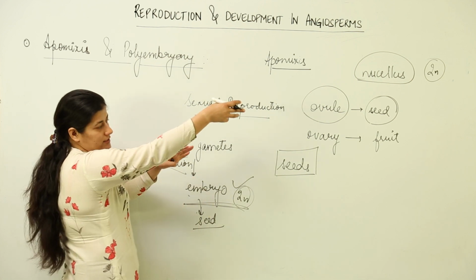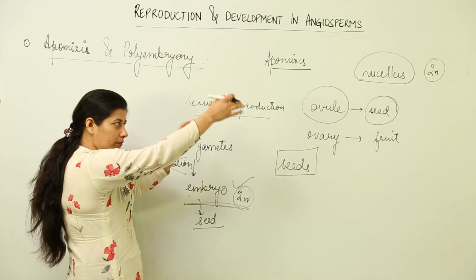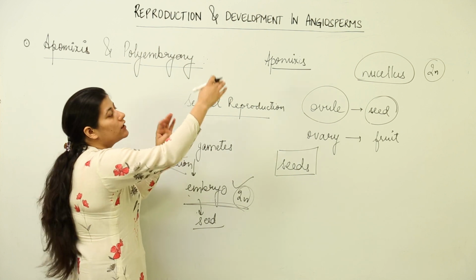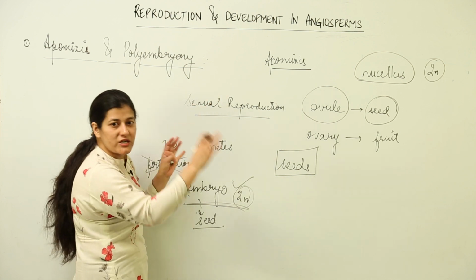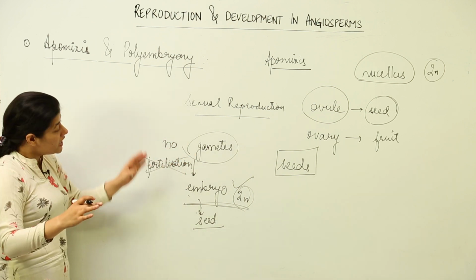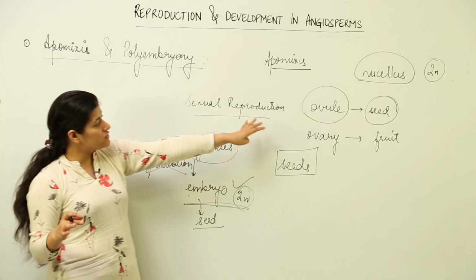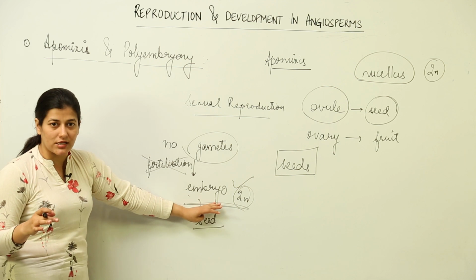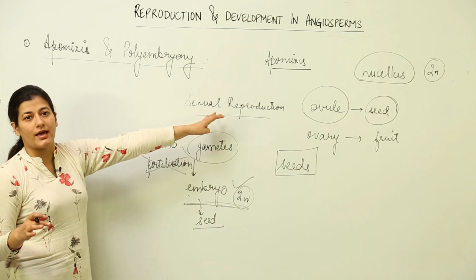So from a diploid cell, without any meiosis, mitotic division would take place. No meiosis is taking place, no specialization, no gamete formation, no fertilization is taking place, but what comes as a result of sexual reproduction, we are having the same result. So that is known as apomixis.